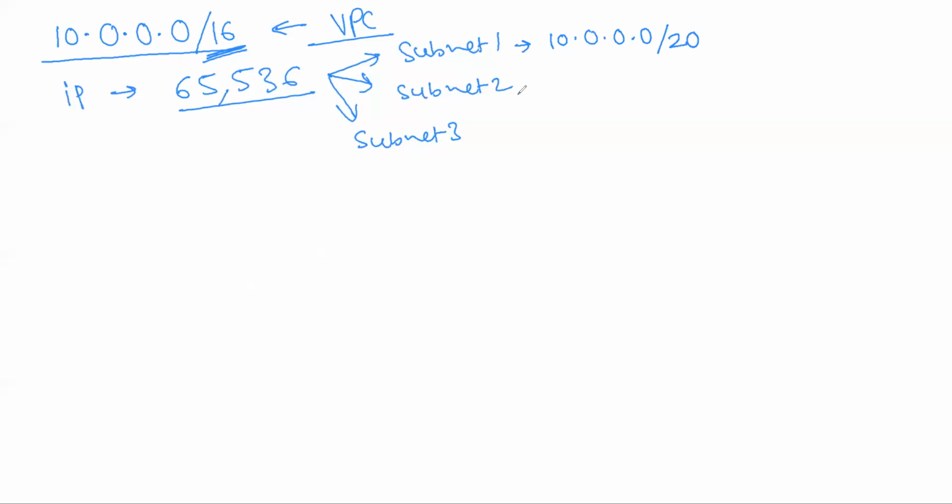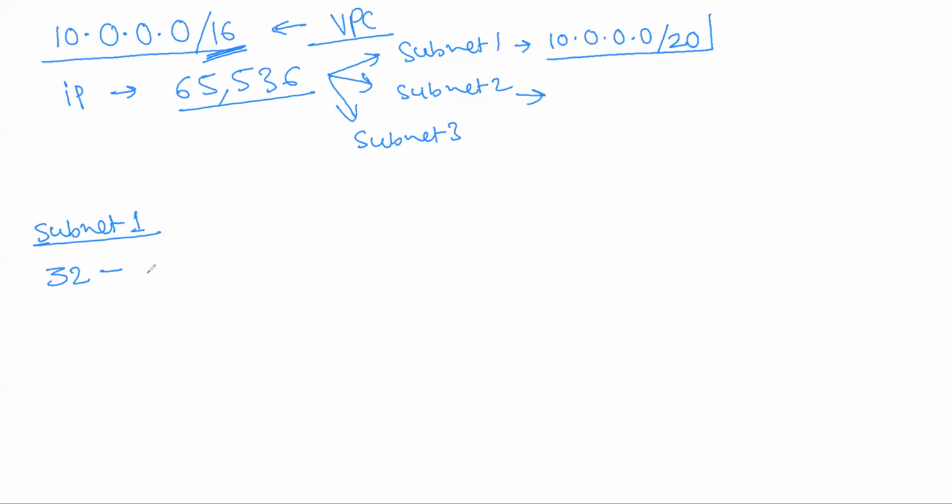Now, what you can give to subnet number 2? For that, you need to calculate what is the first IP address here and what is the last IP address here. So for subnet 1, we do the calculation. We have a total of 32 bits in our IP address, 8 into 4, 32.